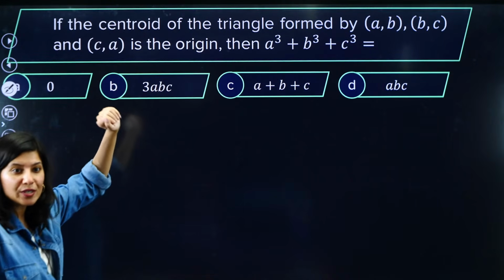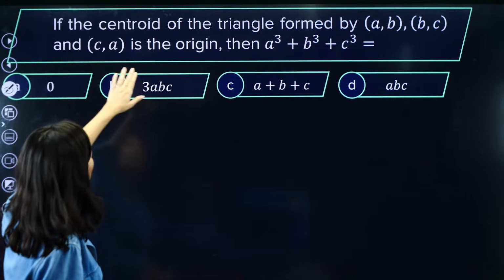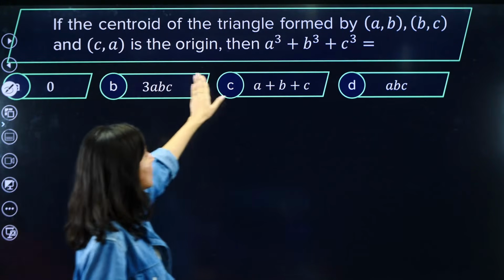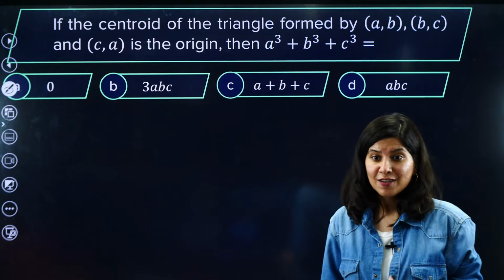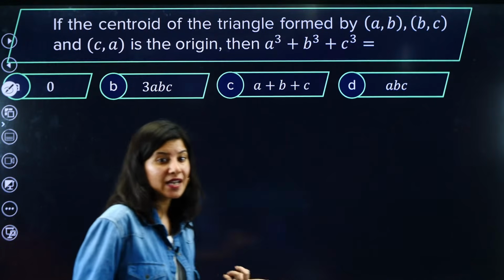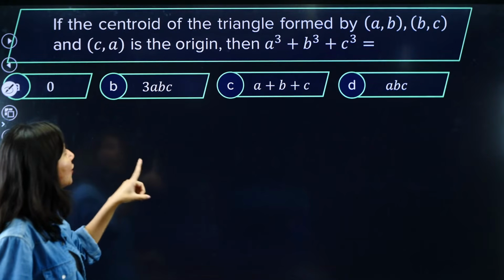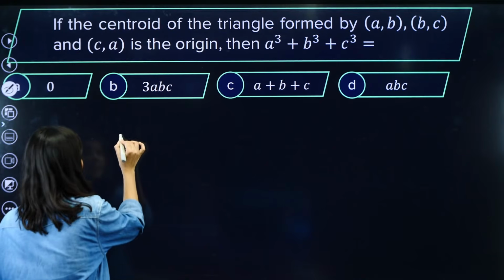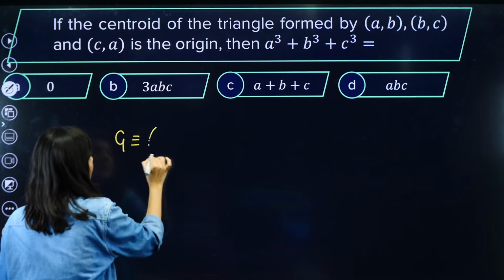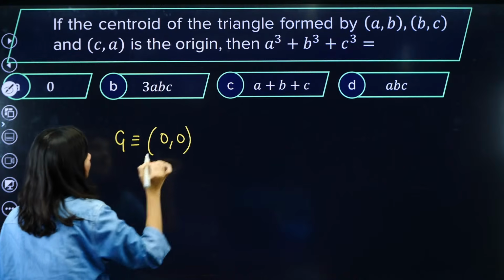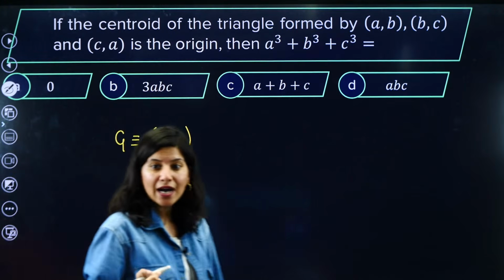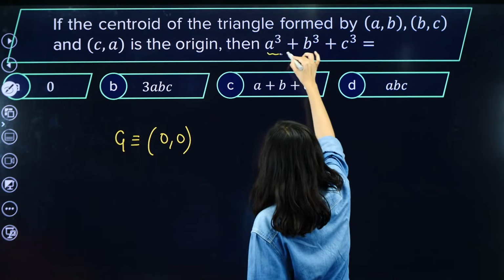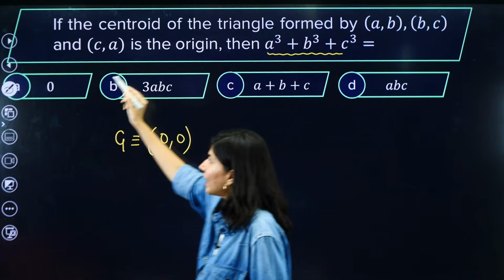Here you have a question which says, if the centroid of the triangle formed by (a, b), (b, c) and (c, a) is the origin. So this time they are saying the centroid of the triangle is the origin. What does that mean? The centroid, that is G, is nothing but (0, 0). What they are asking is the value of a cube plus b cube plus c cube.